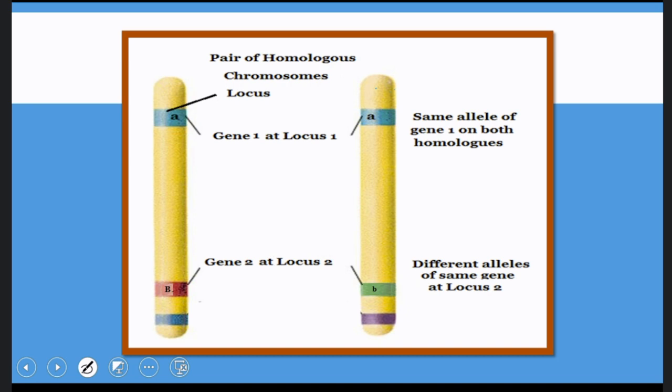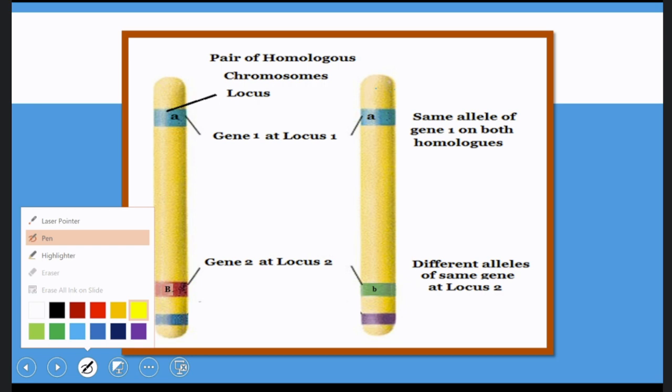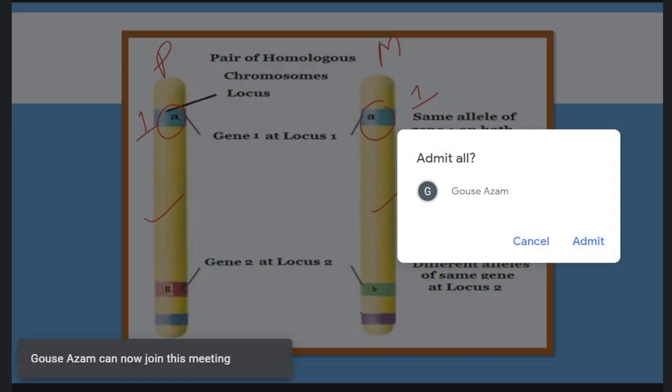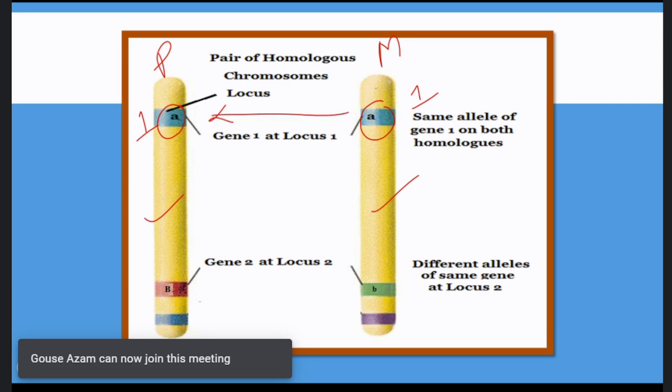Are you there? Yes, sir. Okay, good. So let's see this with this example. These are a pair of homologous chromosomes. And this is the first locus of the paternal chromosome. This is the first locus of the maternal chromosome. And the first locus is said to be having gene small a, and the second locus is also having gene small a. In that case, these two are called alleles.